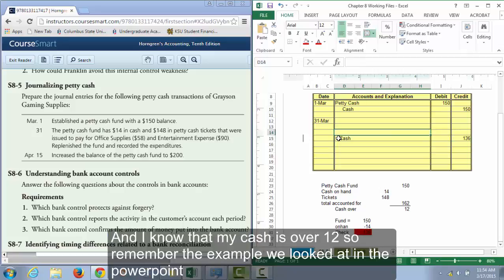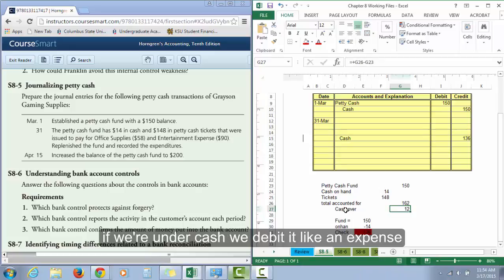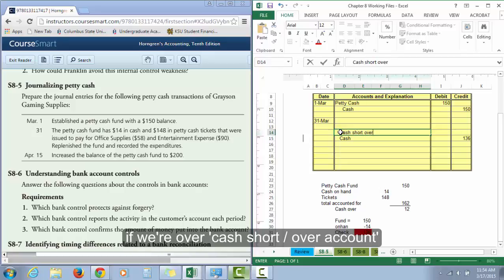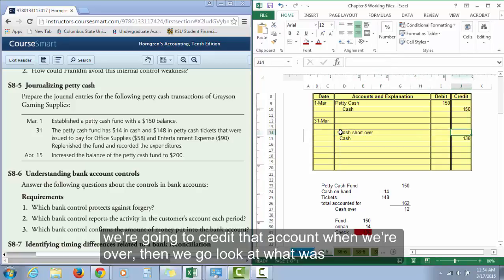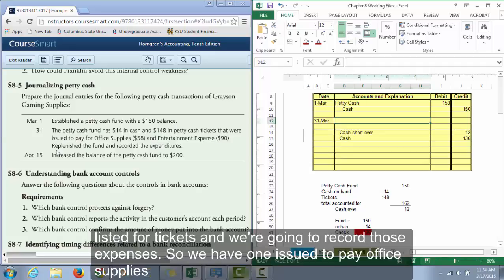All right. And I know that my cash is over 12. So remember in the example we looked at in the PowerPoint, if we're under cash, we're going to debit it like an expense. If we're over, we're going to do cash short over account. We're going to credit that account when we're over. Okay. And then we're going to go and look over here at what was listed for our tickets, and we're going to record those expenses.